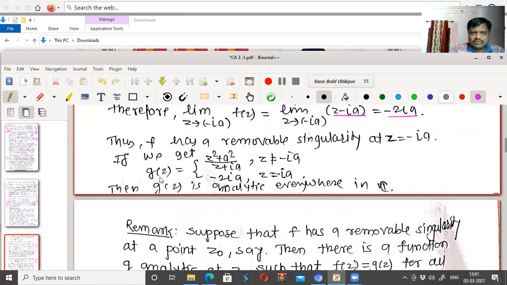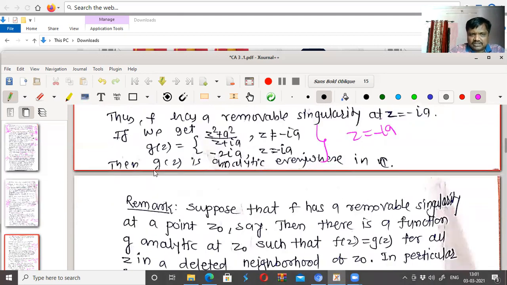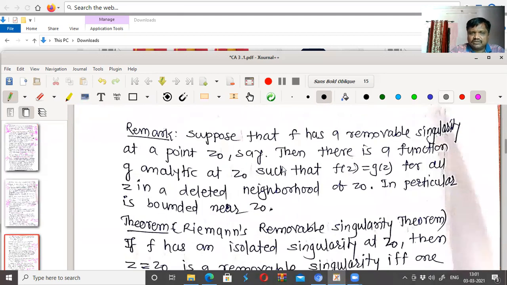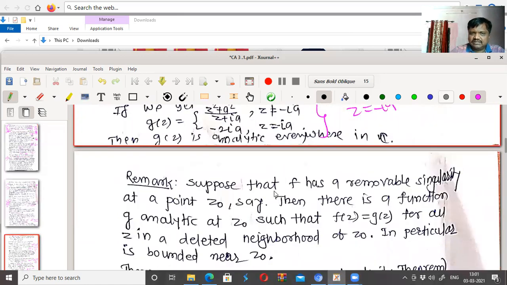So if we set g(z) as z square plus a square upon z plus i for z not equal to minus i, and minus 2i for z equal to minus i, then we say that this g(z) has a removable singularity at z equal to minus i, because g(z) becomes analytic everywhere in C.